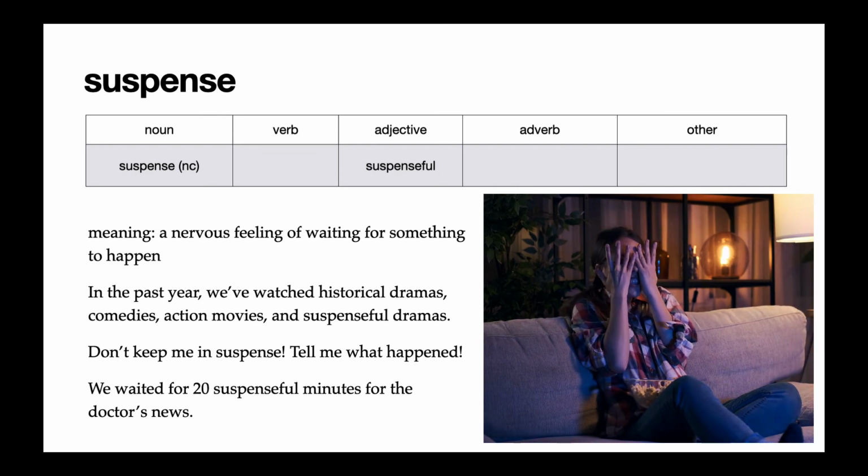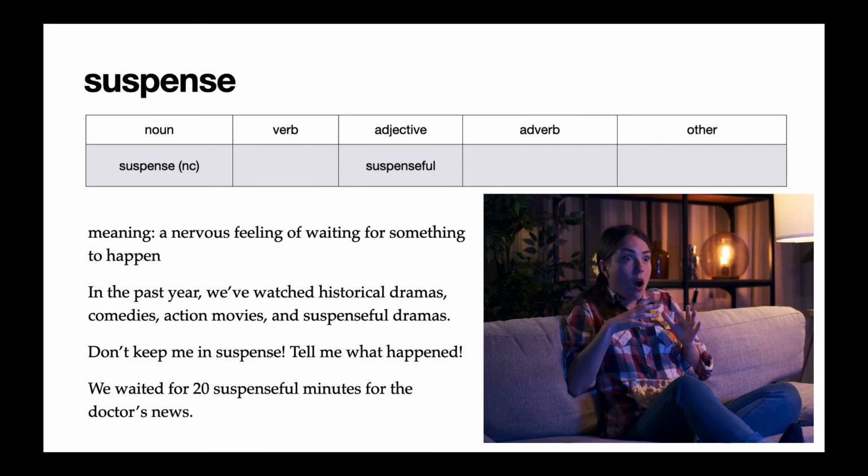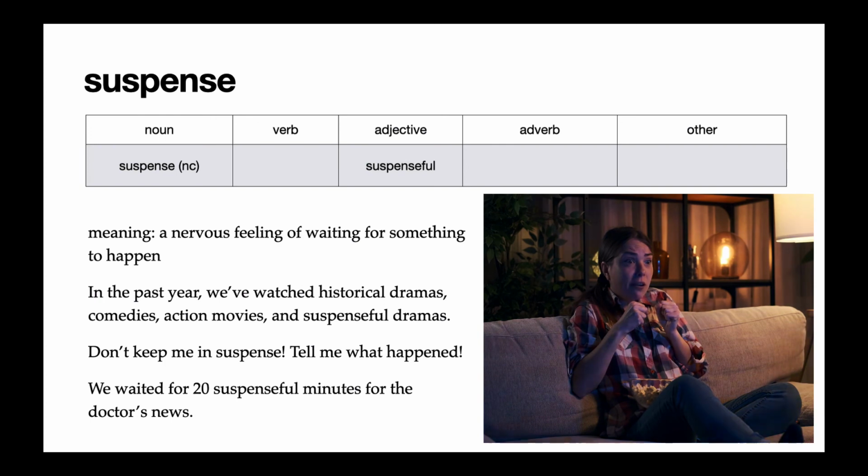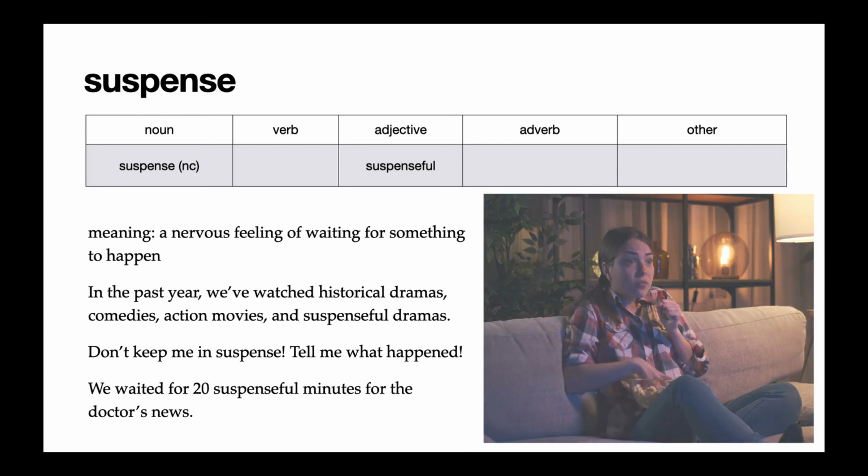In our second example, it says, "Don't keep me in suspense. Tell me what happened." And then our third example shows another use of the adjective form. We waited for 20 suspenseful minutes for the doctor's news.